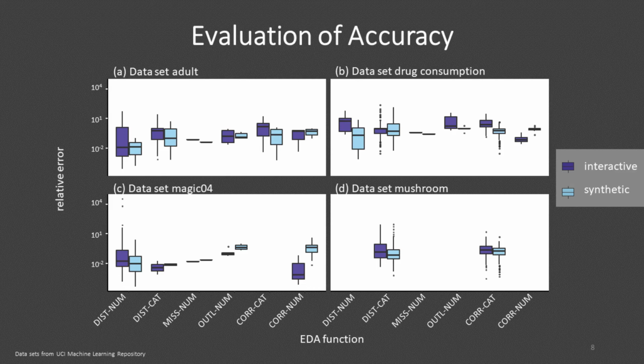The synthetic datasets have a smaller relative error compared to the interactive setting. However, the relative error of the synthetic datasets for the numerical correlation is higher compared to the interactive setting. This high error occurs due to the high range of some numerical variables.